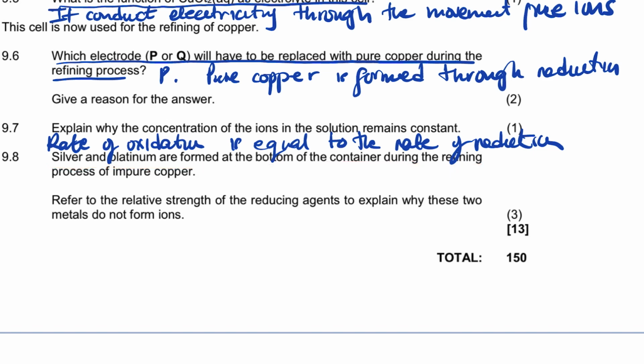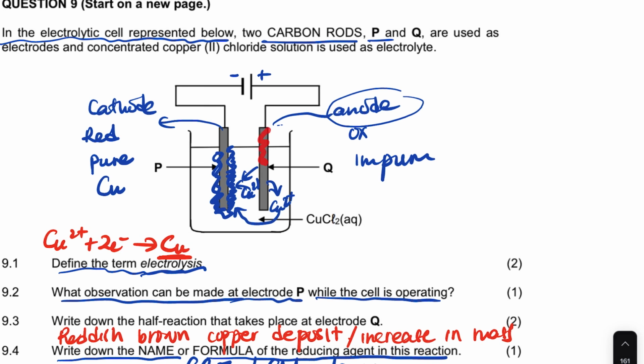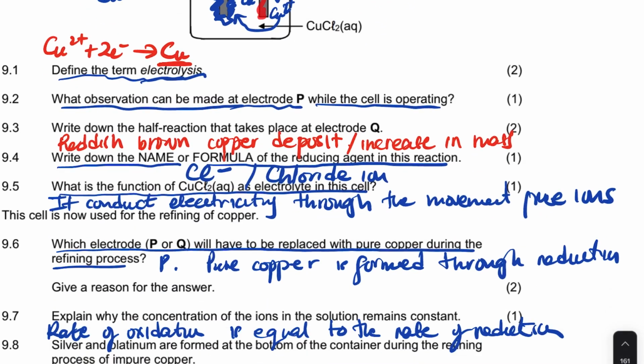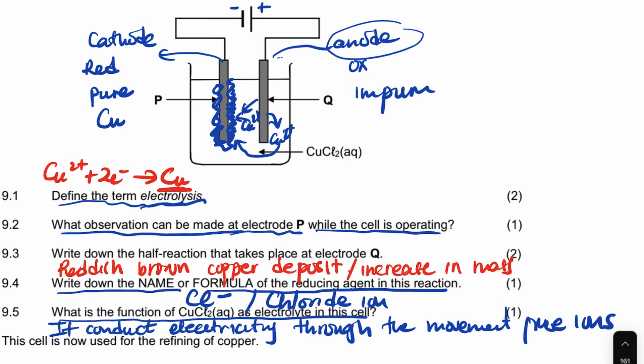The last question of the question paper: silver and platinum are formed at the bottom of the container during the refining process of impure copper. So guys, here it's an impure sample, so it's copper and platinum and silver, right? What is oxidized there? It's Cu.